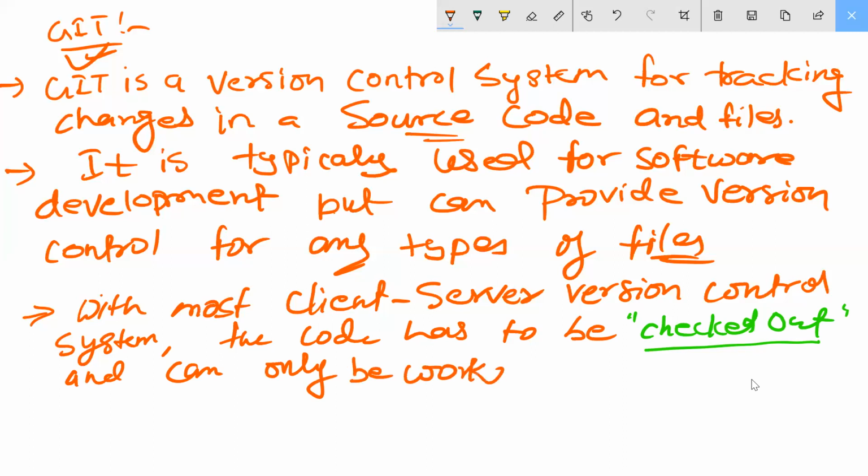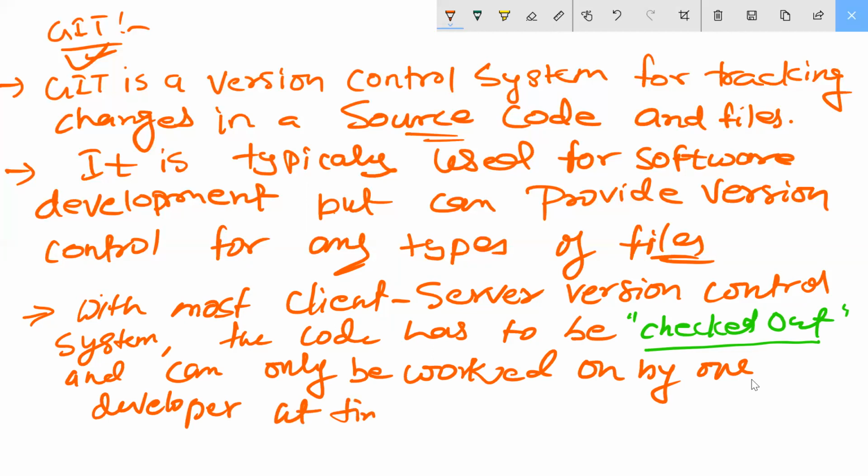Write this point, guys. Are you there, all of you? This is programs, okay? So a developer can work on it. And the next point you should write here.